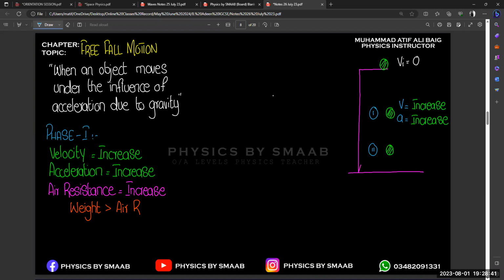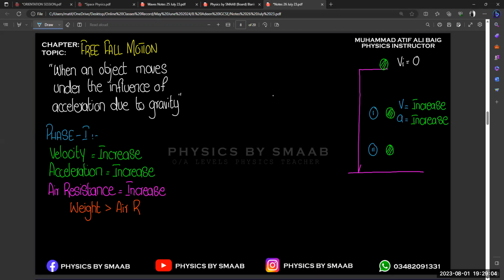Before that, if we talk about velocity and acceleration, initially velocity starts to increase and acceleration is also increasing. But after some time, when air resistance tries to balance the weight of a body, what change will occur in velocity and acceleration?